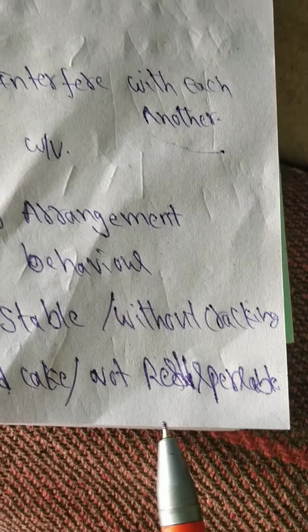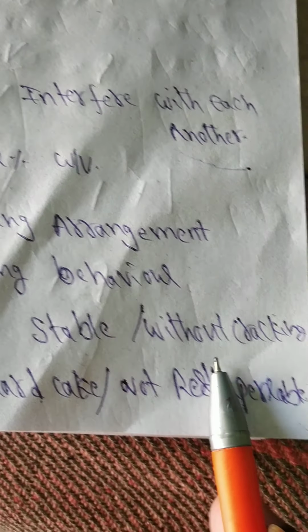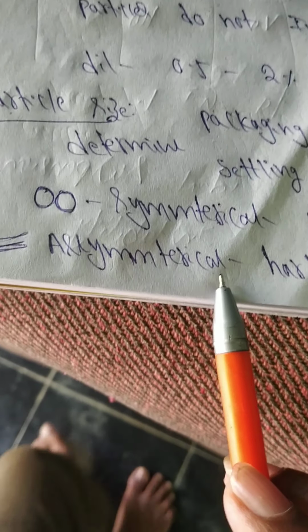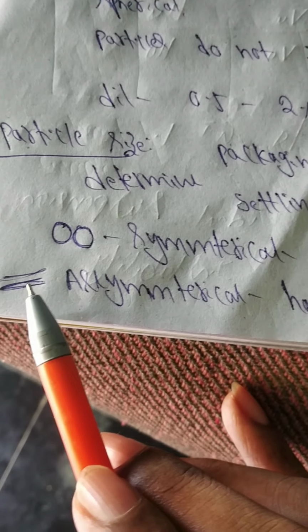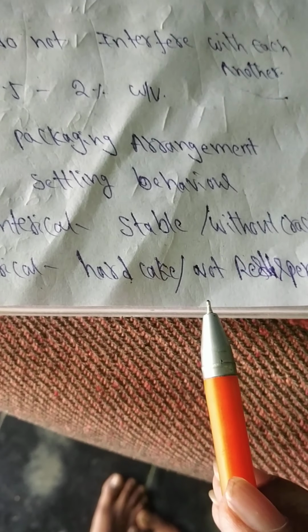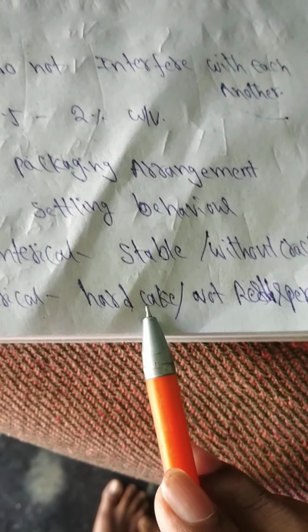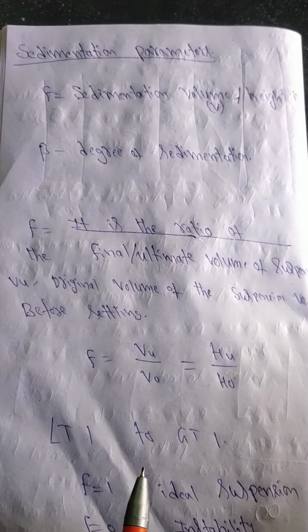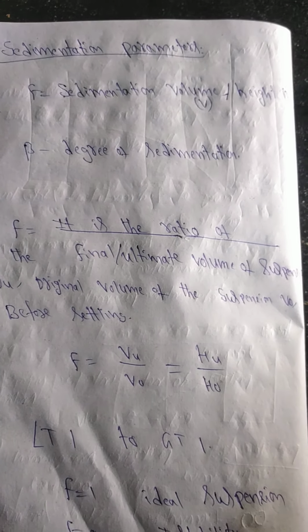Symmetrical particles produce a stable suspension without caking. The particles which have an asymmetric shape, either needle shape or irregular shape, produce a hard cake, and this hard cake cannot be redispersed. Next one, sedimentation parameter.